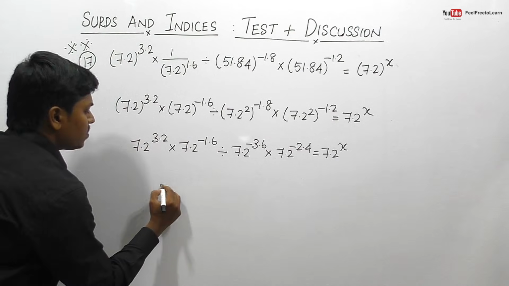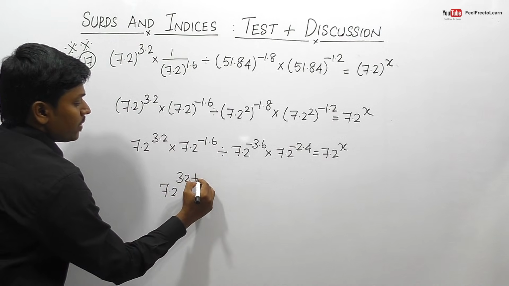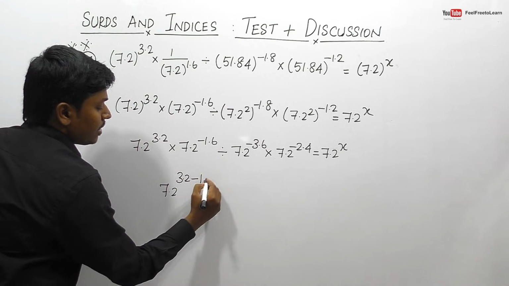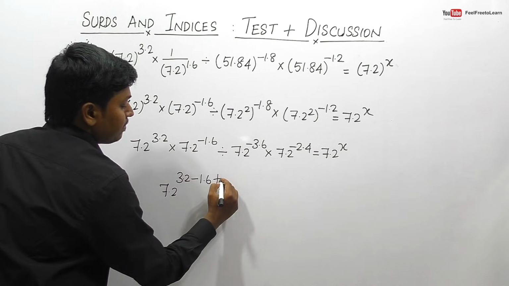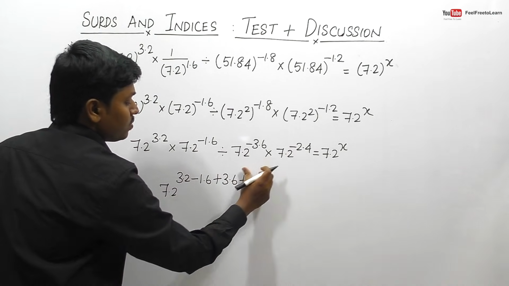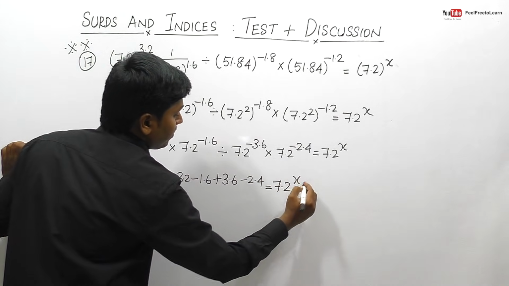I think we can use this technique here, that is 3.2. So multiplication, so here it is plus, so here it is minus 1.6. So this can be done as 3.2 minus 1.6. So division, right? So minus of minus 3.6 will be plus 3.6, and similarly multiplication, so plus into minus 2.4 will be minus 2.4 is equal to 7.2 power x.